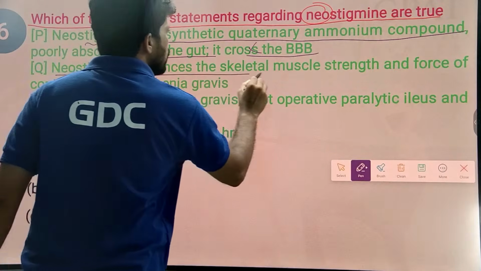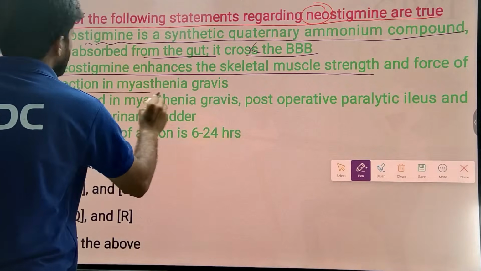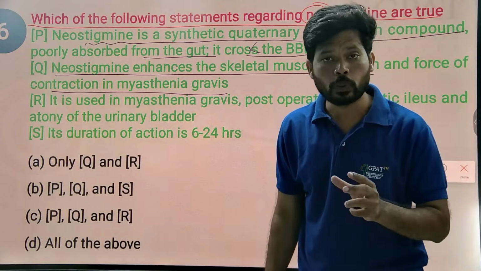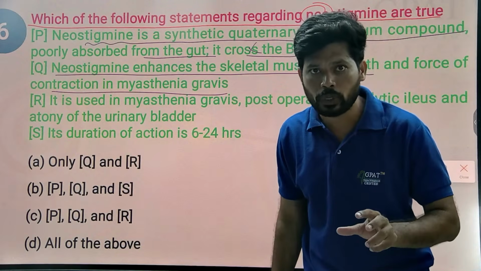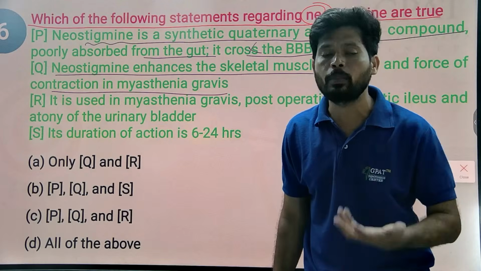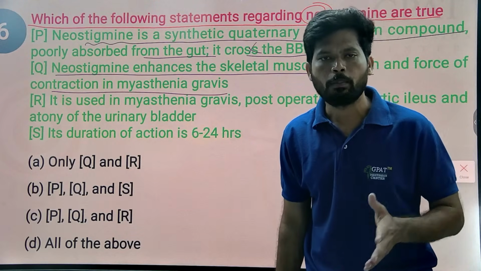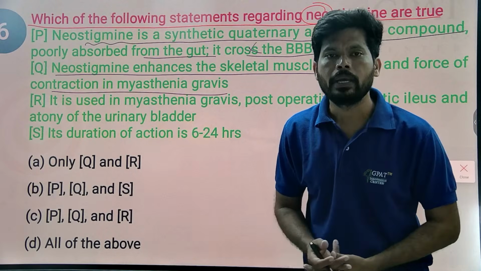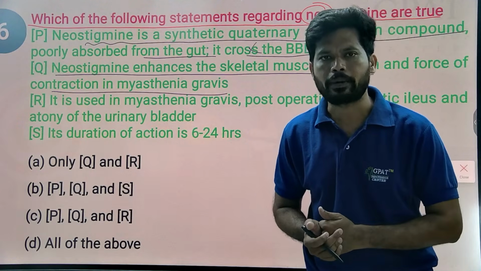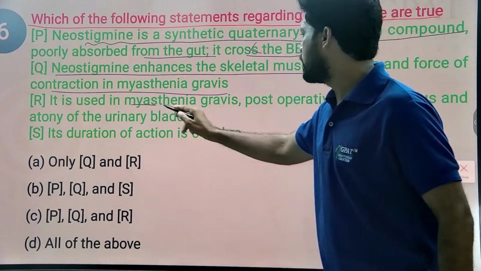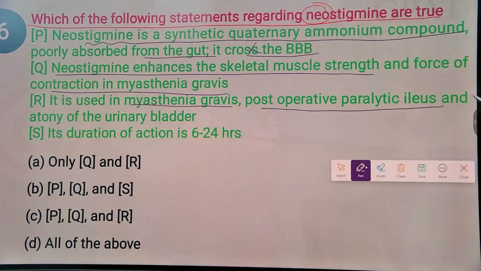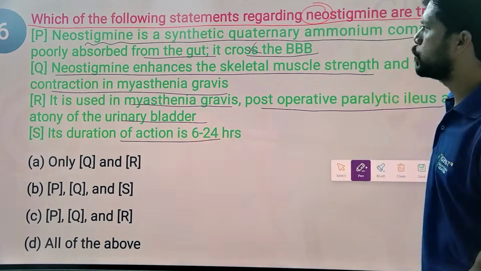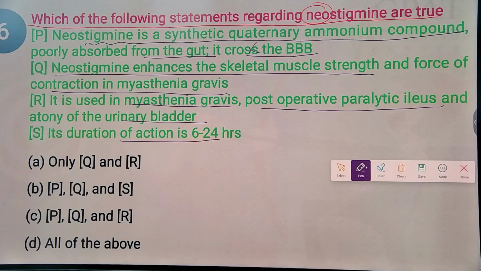Neostigmine enhances skeletal muscle strength and the force of contraction in myasthenia gravis. Yes. Neostigmine not only inhibits the acetylcholinesterase enzyme, it can also stimulate NM receptors and may produce contractions. In myasthenia gravis there is muscle weakness, but neostigmine stimulates skeletal muscle and may make the inactive muscle a little bit active. It is used in myasthenia gravis, post-operative paralytic ileus, and atony of the urinary bladder. Its duration of action is 6 to 24 hours.